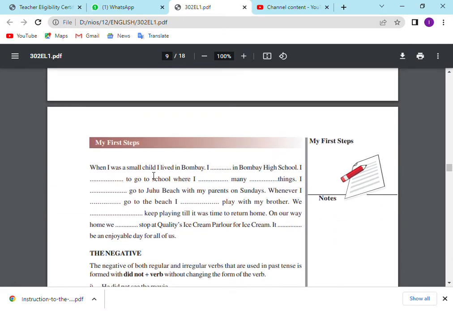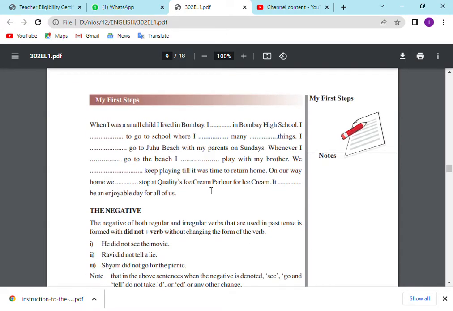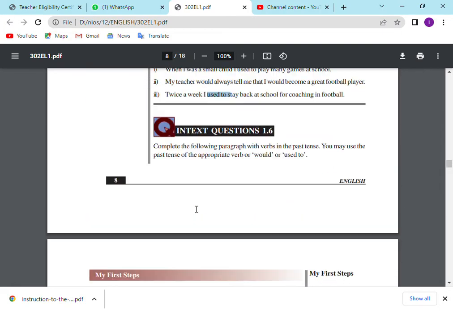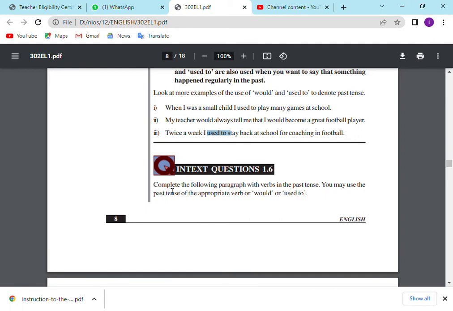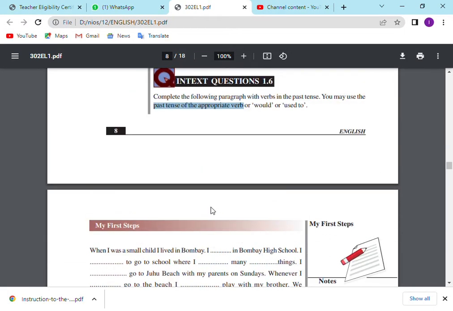When I was a small child, I lived in Bombay. I lived in Bombay. I dash in Bombay High School. I dash to go to school. I dash many things. So you have to complete the following paragraph with the verbs in the past tense. What kind of verbs you have to use? Would or used to. But you have to use your own verb, the past tense of the appropriate verb. So, appropriate verb means what?